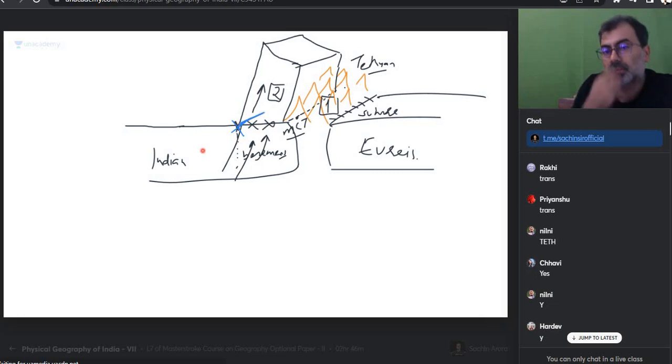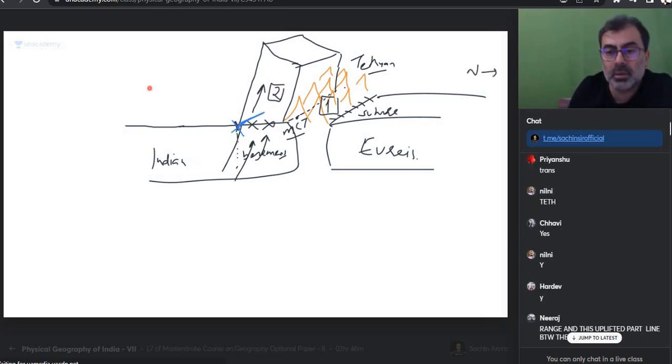Either be a fault line hogi. Which side is north? This side is north. So range and this uplifted part, line between them. हाँ तो ये line होगी या नहीं होगी? होगी या नहीं होगी?